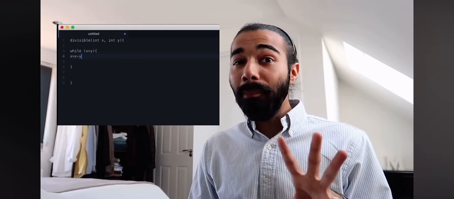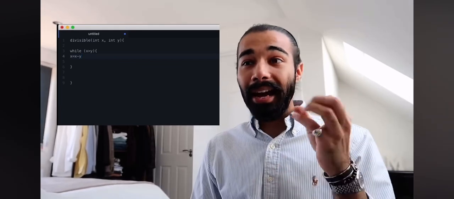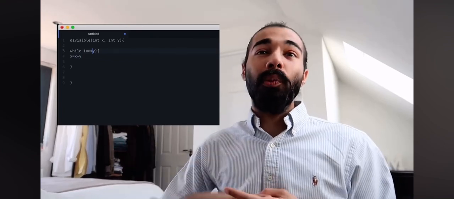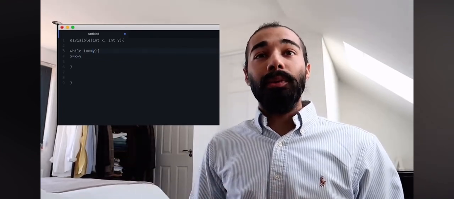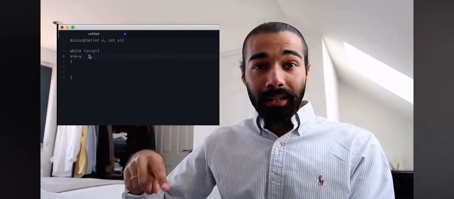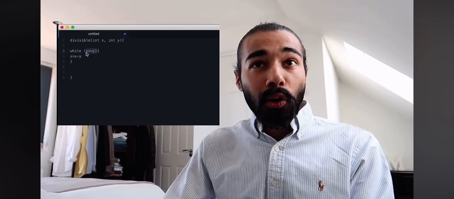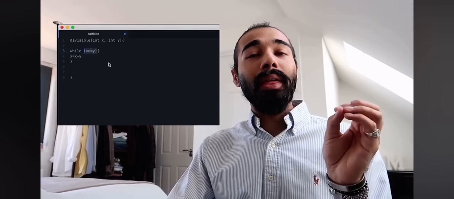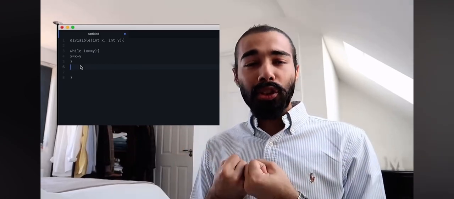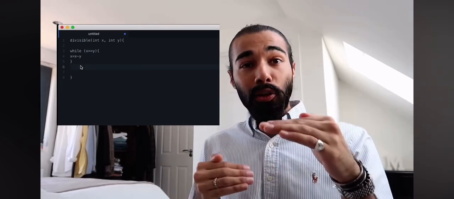Now do we remember why that equals is totally okay and doesn't feel weird? Because it's assigning a new value. While x is greater than or equal to y, we're going to say x equals x minus y. And that means when this loop terminates, this is no longer satisfied, and so x is less than y. So now how can we check whether this is divisible once that loop is over?